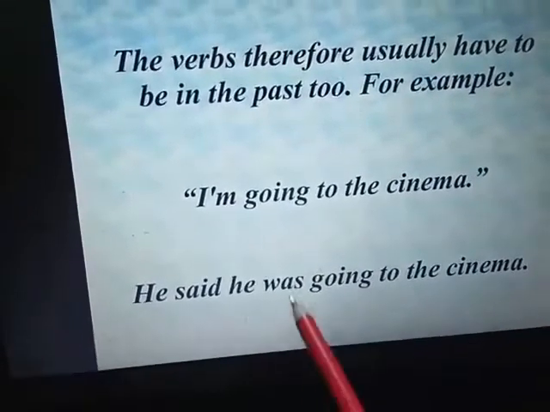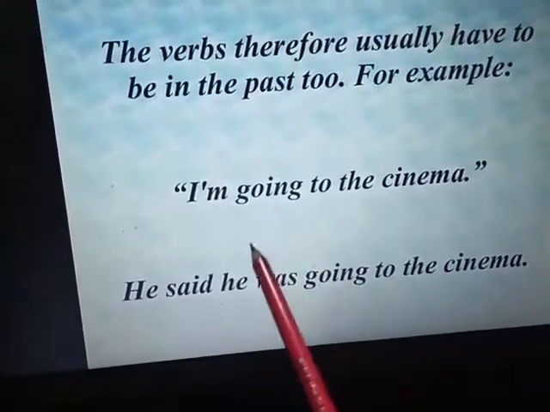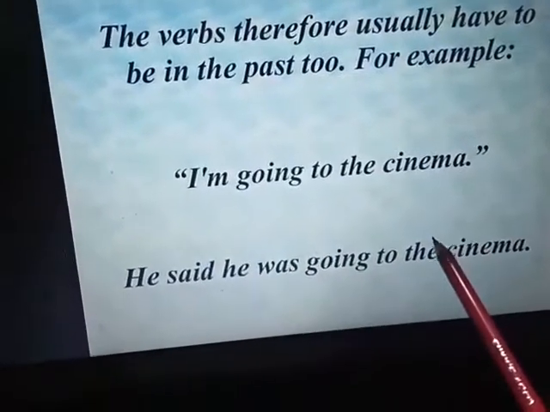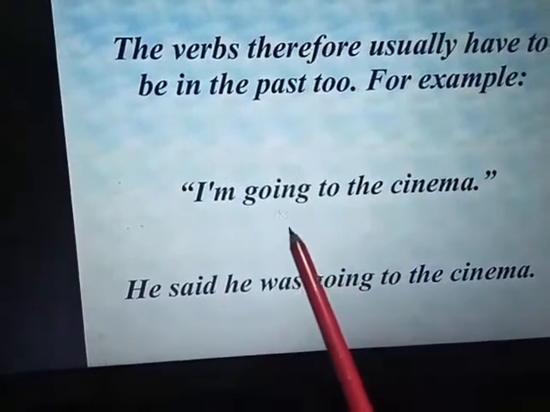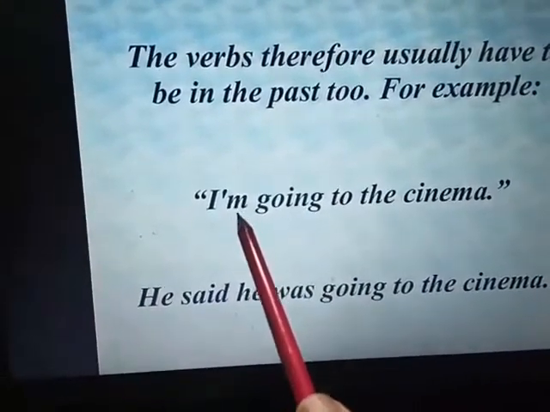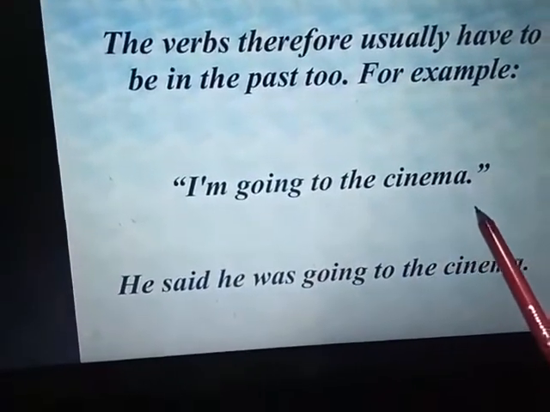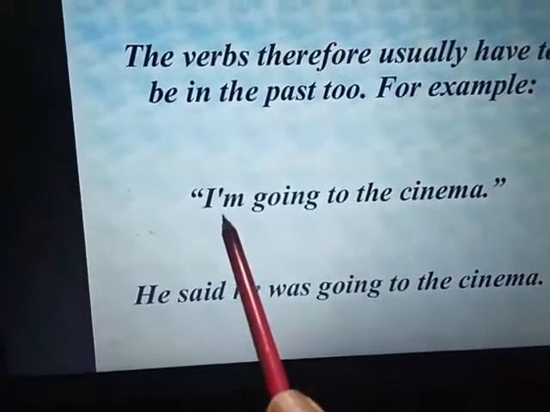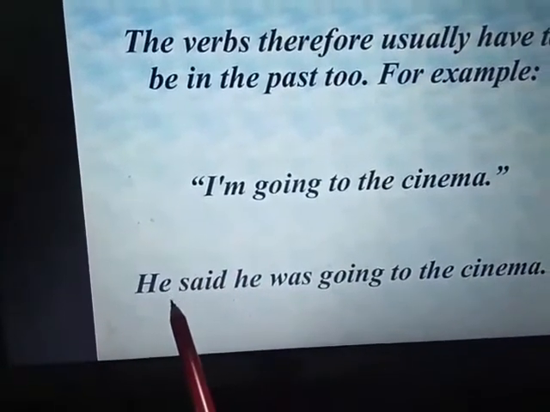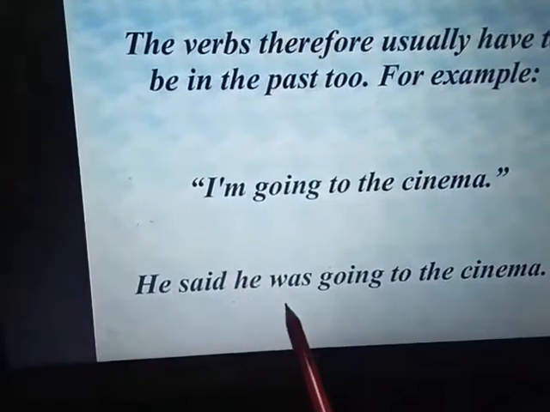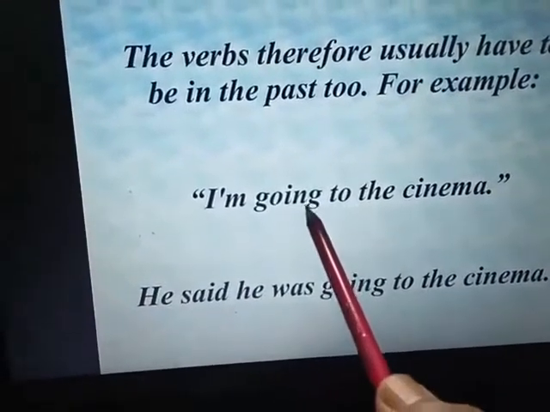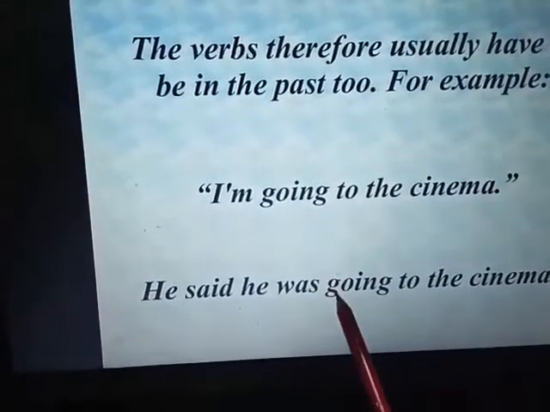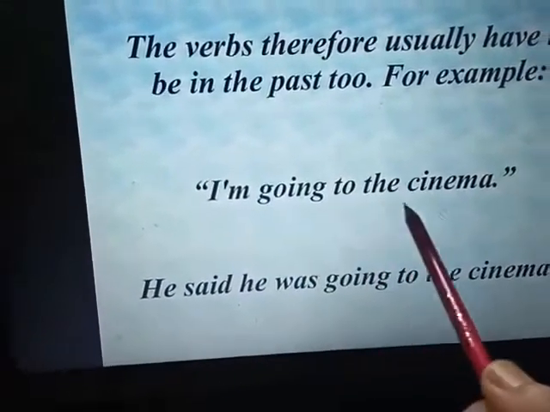Now in the direct speech, "I am going to the cinema." So when it comes to indirect speech, see here, "I am going to the cinema" in direct speech. The pronoun I is changed into he, and am is changed into was, and the verb remains the same because this is a present continuous tense.